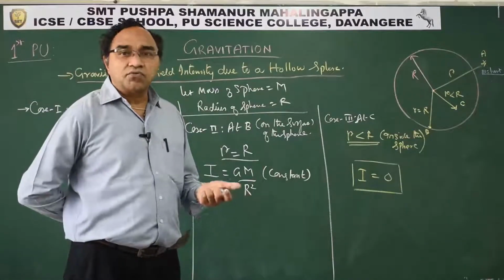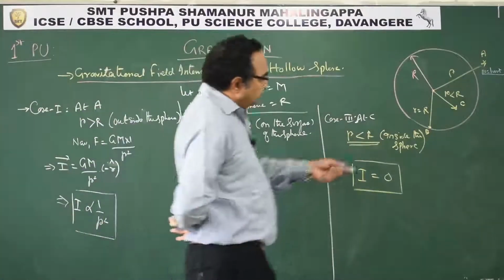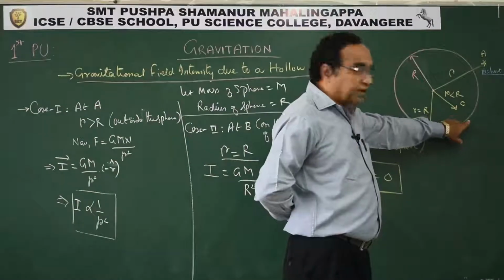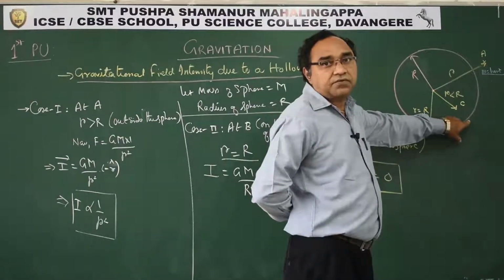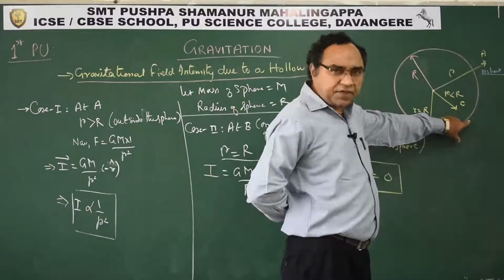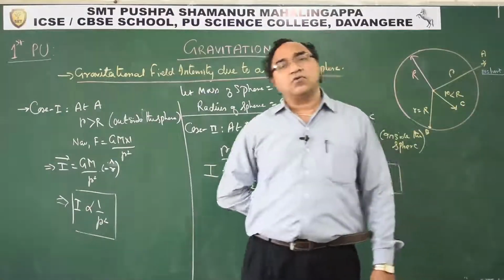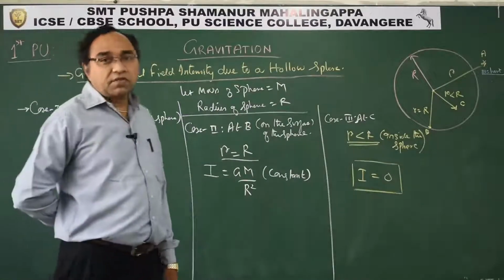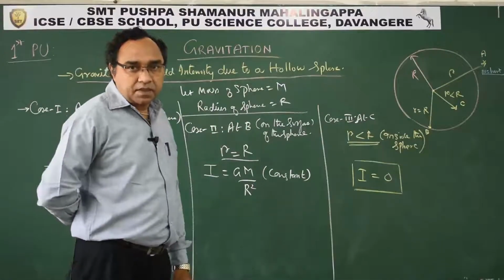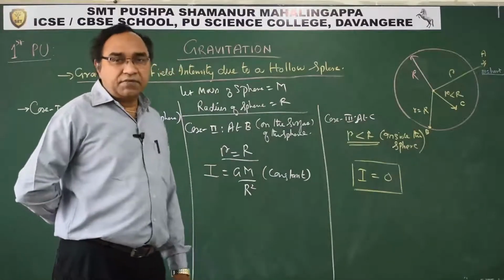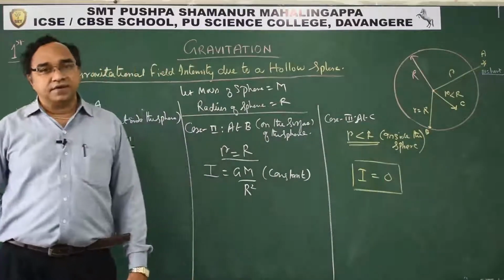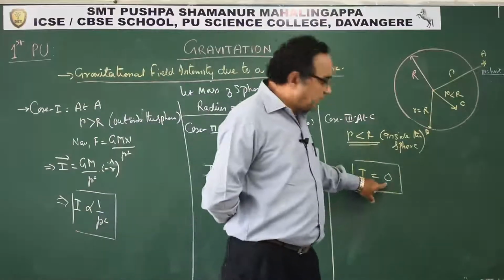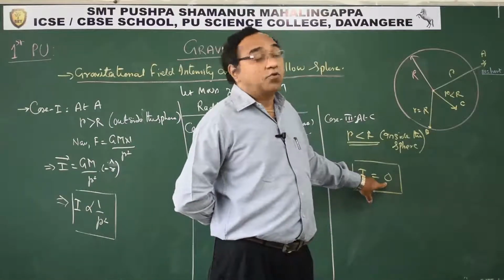So where is a question of force? See, all the masses are present here on the surface of this hollow sphere. Is there any mass inside to exert force on the mass placed at C? There is nothing. That is, there is no matter inside. If there was matter inside, then we would have called it a solid sphere. But this is a hollow sphere, there is no matter inside. That is the reason why I becomes 0.